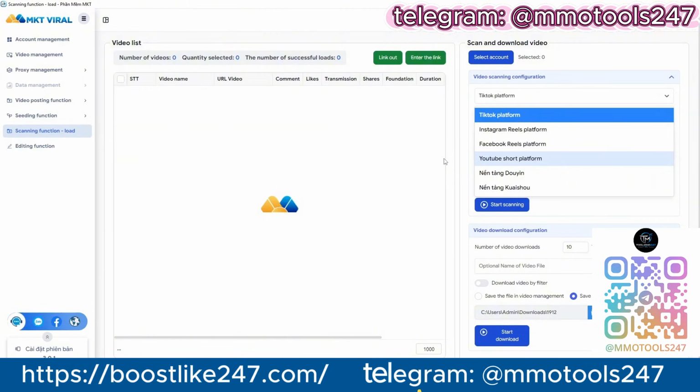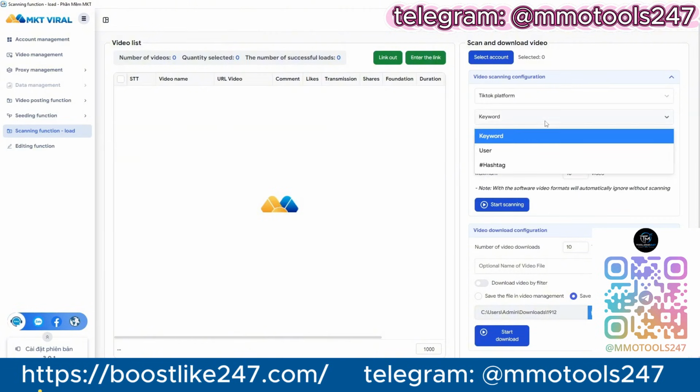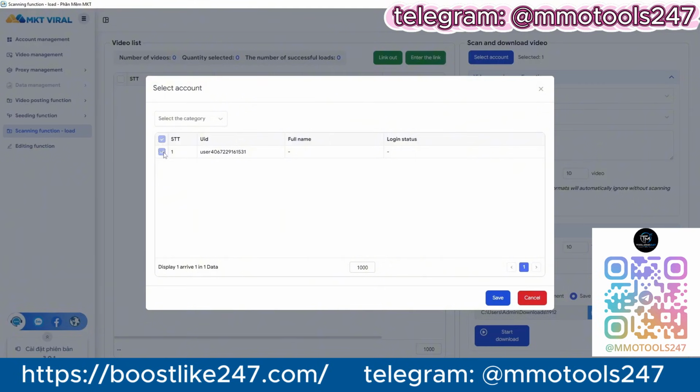Just choose how you want to scan. Search by keyword in your niche. Scan trending videos by hashtag, or collect all videos from a specific user account. Simply paste the keyword, hashtag, or profile link. MKT Viral automatically scans and downloads the videos for you. Hundreds of videos can be collected in minutes.